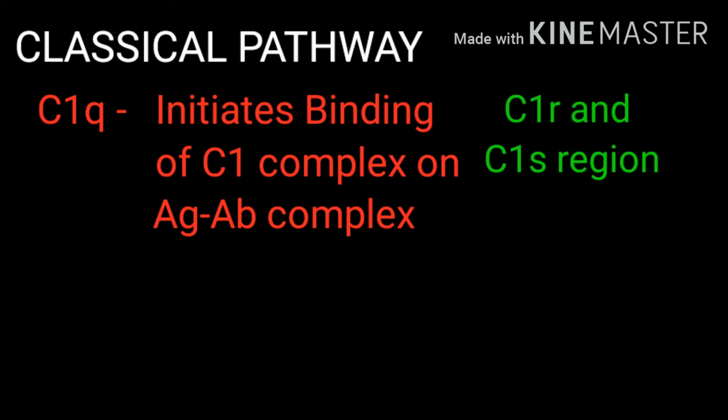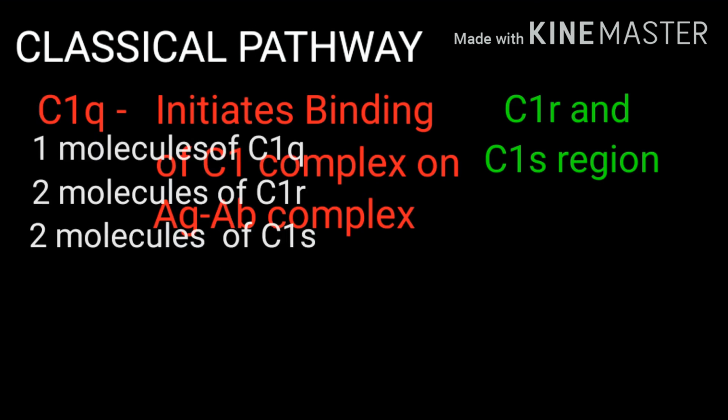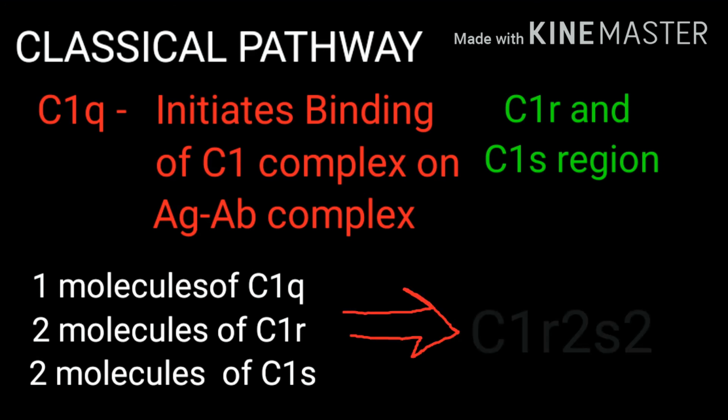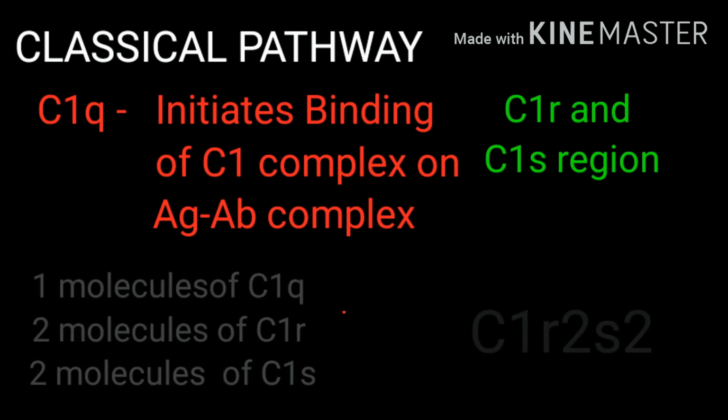The structure of the C1 complex also contains C1r and C1s regions. It means the C1 complex is composed of C1q, C1r and C1s regions. The most important point is that the C1 complex contains one molecule of C1q and two molecules of C1r and C1s. Hence, it is termed C1q r2 s2.